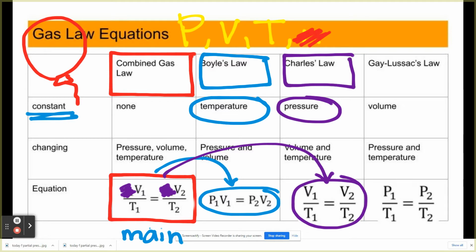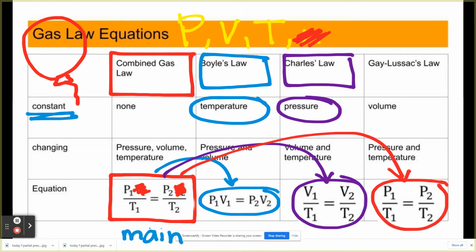Let's say you read another problem, and you find out there is no volume, no V. What do you do now? Go back to your main equation and take out V on both sides. So this changes to this. This is your new equation, and that is Gay-Lussac's law. That's how we get those equations from our main equation, the combined gas law equation.